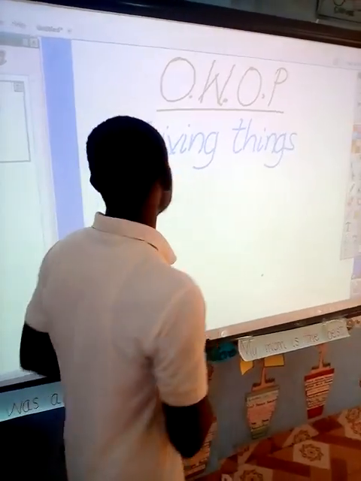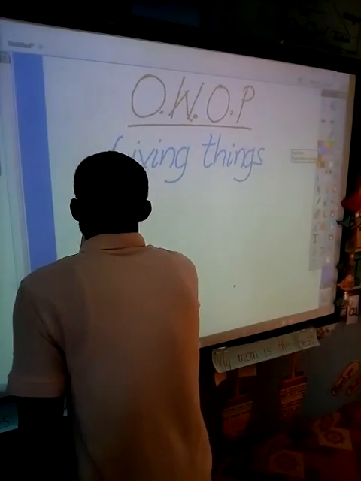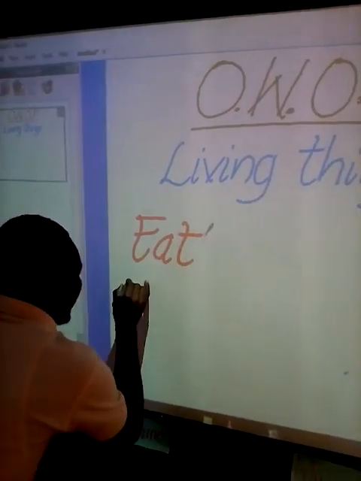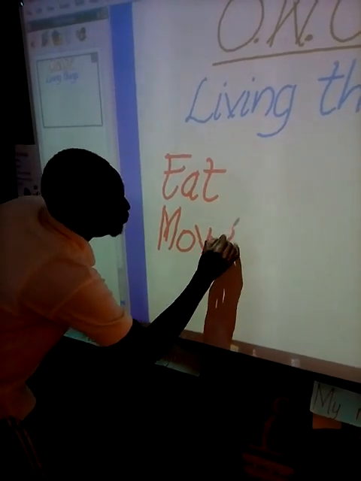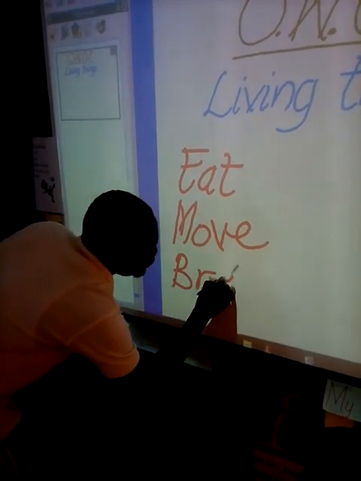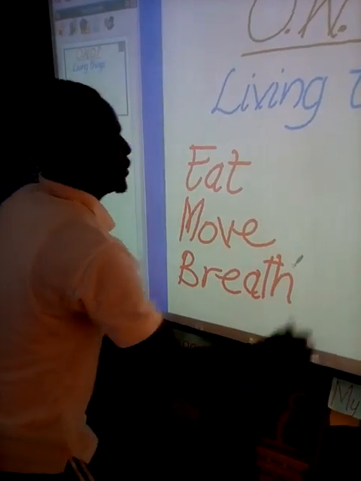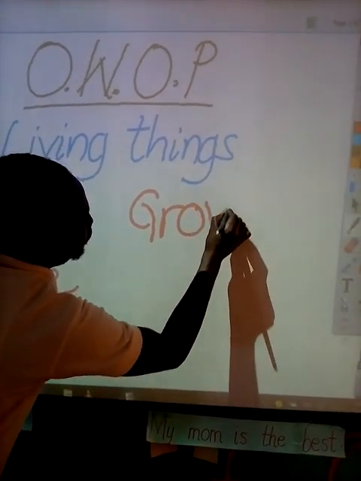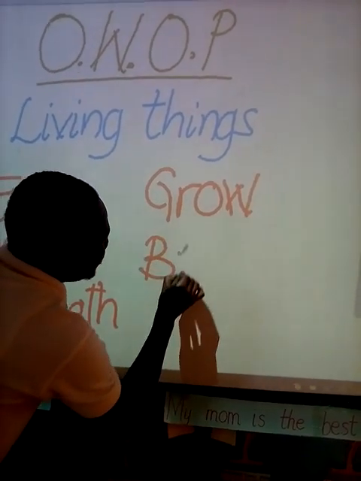Some of the things living things do are: they eat, they move, they breathe, they grow, and they give birth or reproduce.